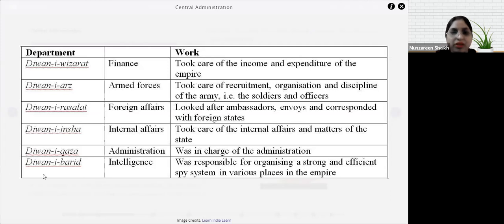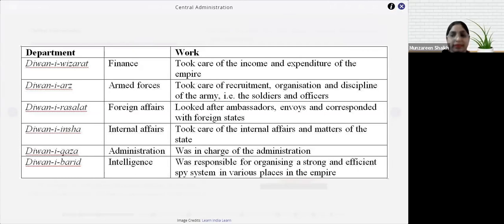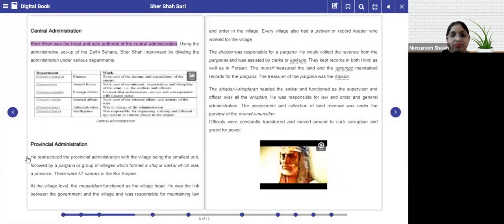So you just need to remember these were the departments. Now close the image. To make sure that the administrative system works properly, he divided it into different departments.